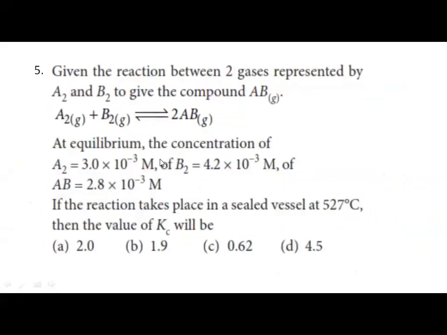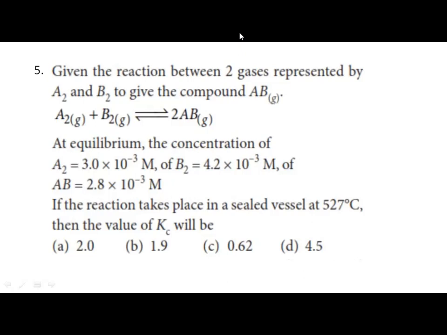Okay. Next question. Given the reaction between two gases represented by A2 and B2 to give the compound AB, gaseous. So two gases are there, A2 and B2. They are homonuclear diatomic gases, and they give us a gas that is AB, a compound in gaseous state. At equilibrium, the concentration of A2 is so much, B2 is so much, and AB is so much. If the reaction takes place in a sealed vessel at 527 degrees Celsius, then the value of Kc will be.